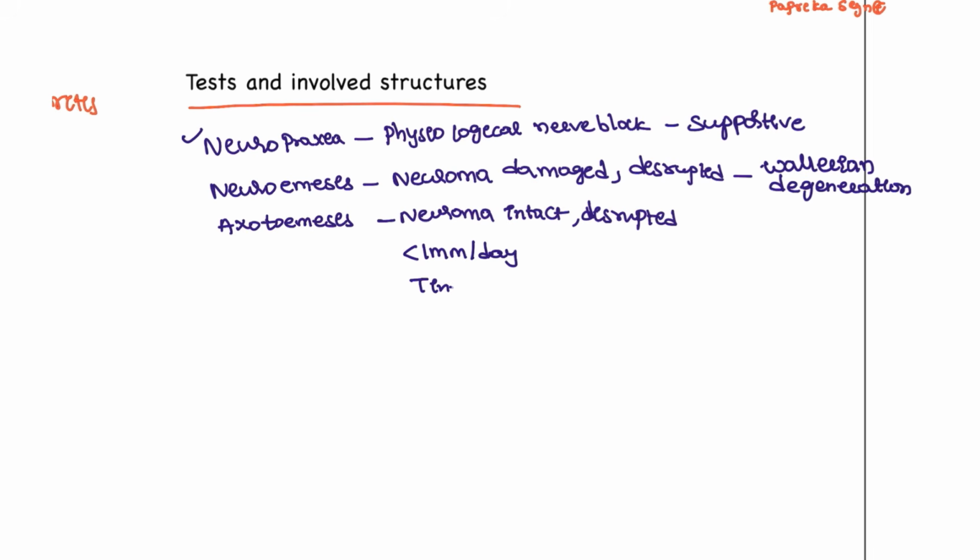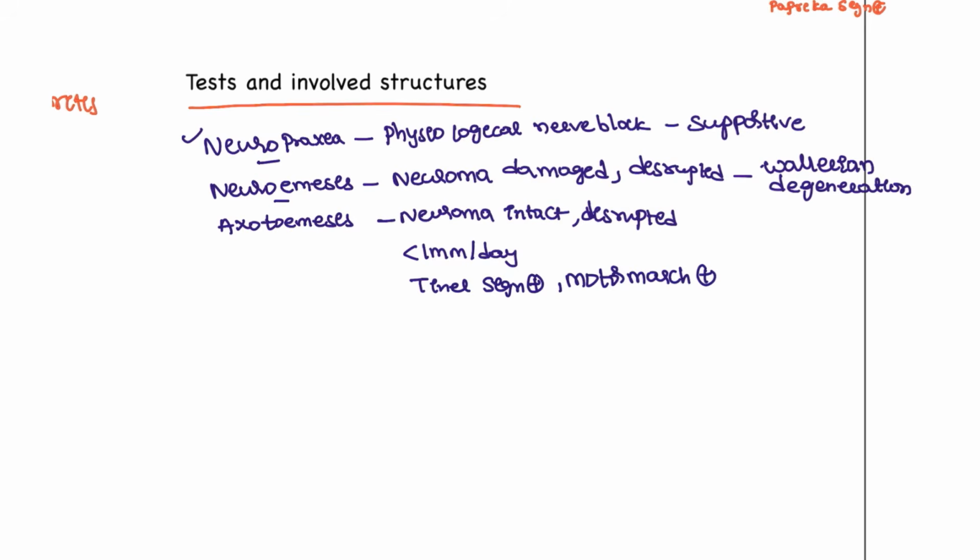And here in this patient, the Tinel sign is going to be positive. From the distal to the proximal, you are going to see the Tinel sign, and also motor march will be seen in this patient, right? Axonotmesis you are going to see. Tinel sign is not seen in neuropraxia. Tinel sign is seen in axonotmesis but not in neuropraxia.